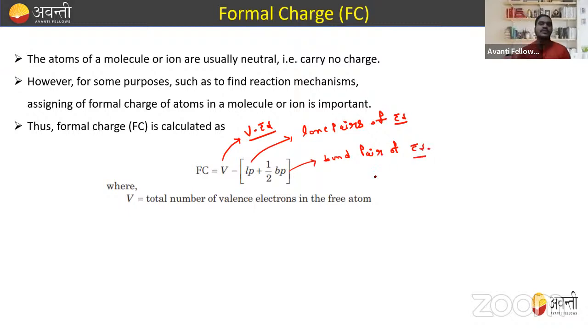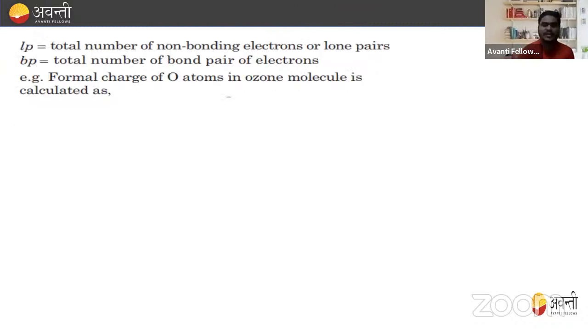Done. So this is all about how to calculate the formal charge. Formal charge is equal to valence electrons minus lone pair electrons plus half of the bond pair electrons. This is the way to calculate it.